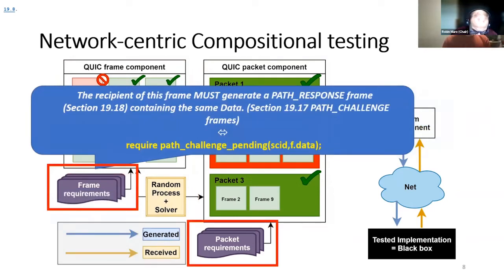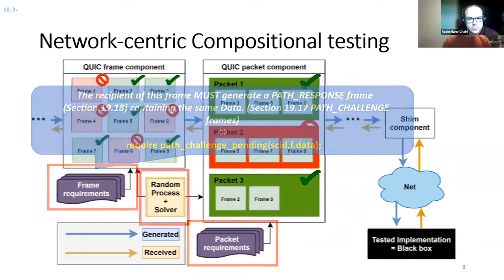In the example below, this requirement is used each time a path response frame is received to verify that we must previously have sent a path challenge frame with the same data. It will also be used each time we generate a path response frame, by ensuring that this frame will contain the same data as in the previously received path challenge frame.